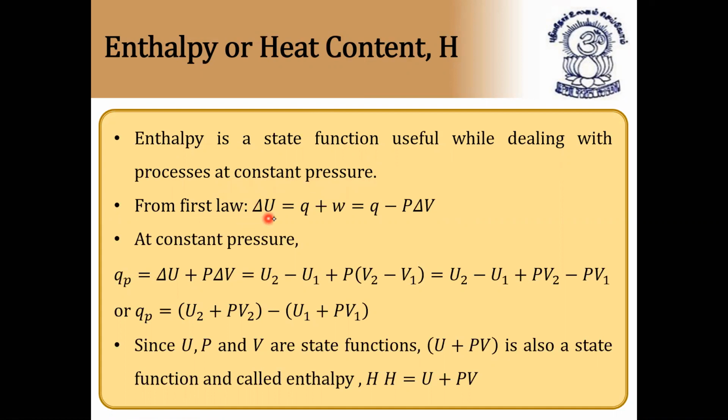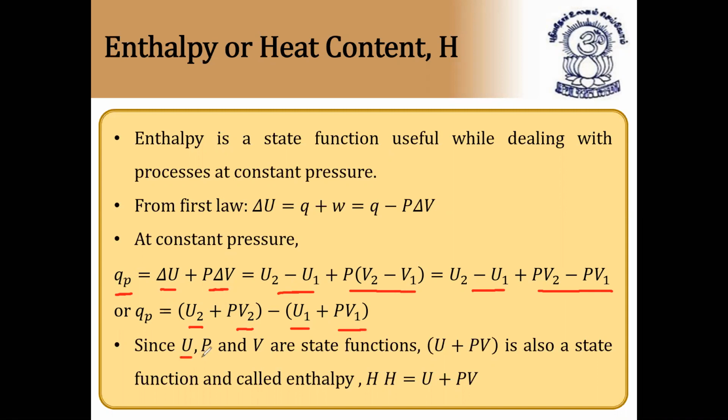From first law, we know delta U is equal to Q plus W, or Q is delta U plus P delta V, because work done is equal to minus P delta V. At constant pressure, QP, that is heat, is equal to delta U plus P delta V, that is U2 minus U1 plus P into V2 minus V1, or U2 minus U1 plus PV2 minus PV1, or QP is equal to U2 plus PV2 minus U1 plus PV1.